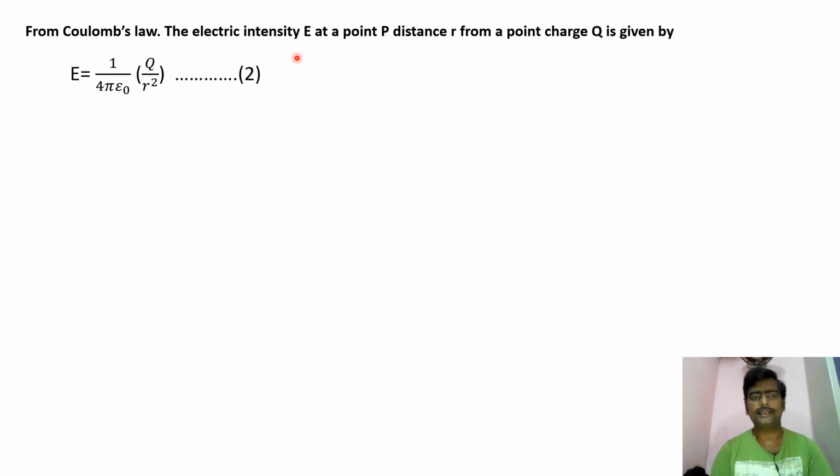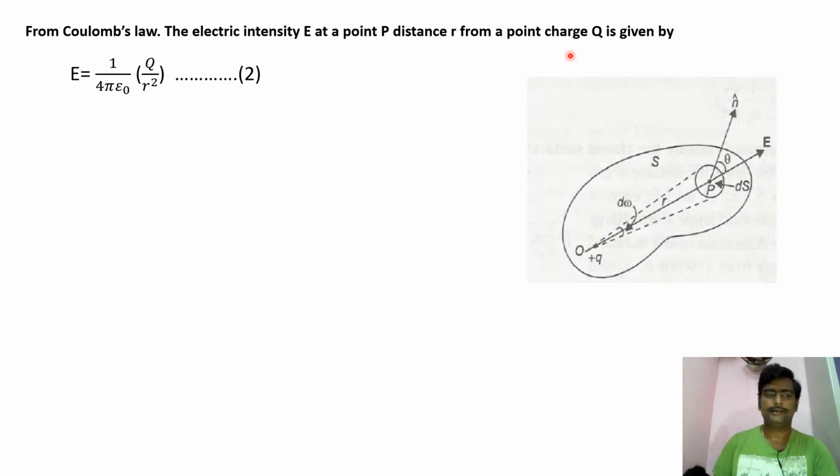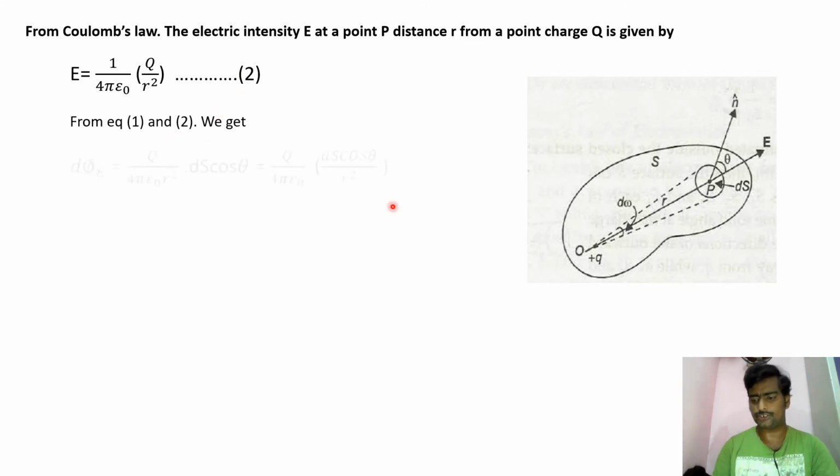Coming to the proof, from Coulomb's law, the electric intensity E at a point P, at distance r from a point charge Q, is given by E equals 1 by 4 pi epsilon naught Q divided by R square. We are very familiar with electric field intensity from previous classes. From equations 1 and 2: equation 1 was in the last slide, and in this slide I tell equation 2.